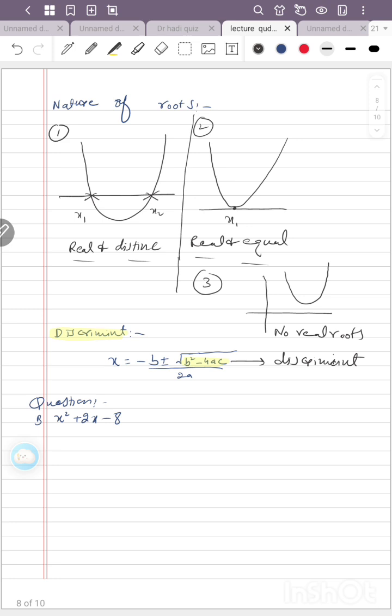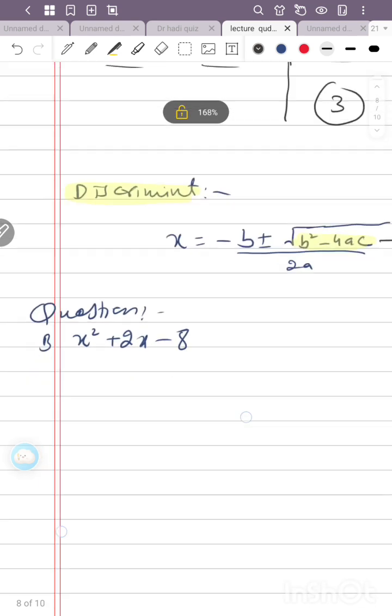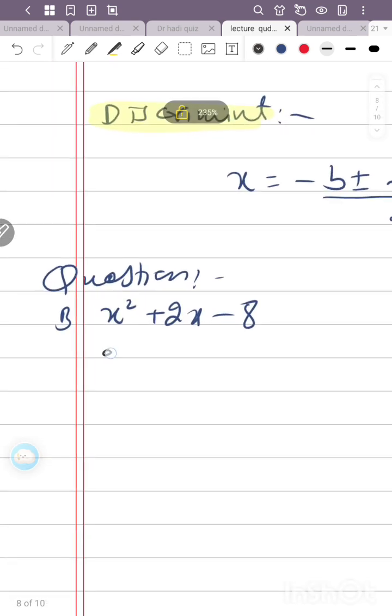Now here, x square plus 2x minus 8. This is our first question. Look here, I have to write it here: a equal to 1, b equal to 2, c equal to minus 8.